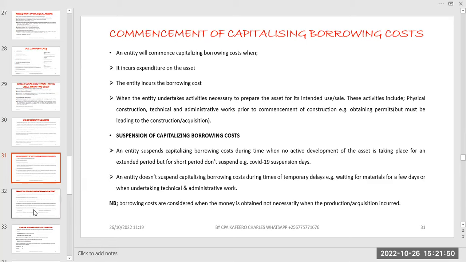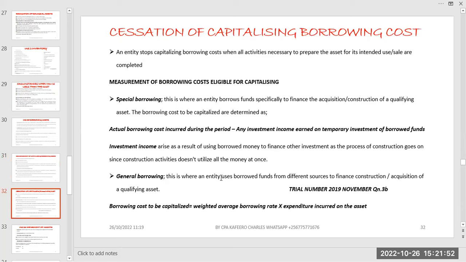So we can look at another scenario where you are going to be suspending, or you cease or stop capitalizing the borrowing cost. What are some of the conditions that can lead someone to stop capitalizing borrowing cost? One of the scenarios we can talk about before we go through the notes is when the actual construction gets done.